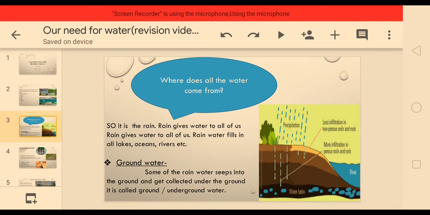Now groundwater. As you can see in the picture, when it rains, this water gets collected in lakes, ponds, rivers, sea, oceans, as well as some water seeps into the ground, goes down and gets collected. This water is called groundwater or underground water.